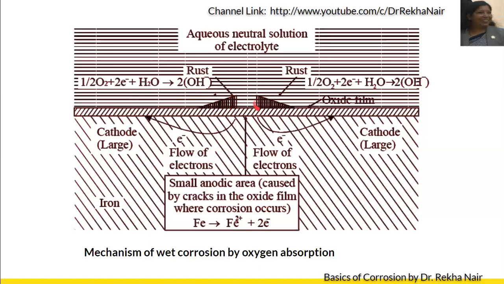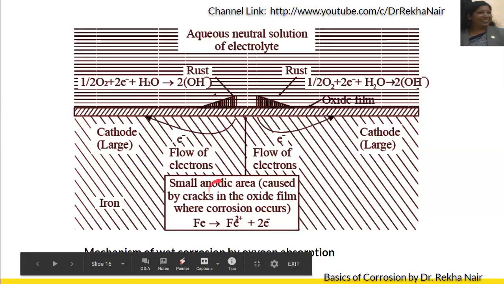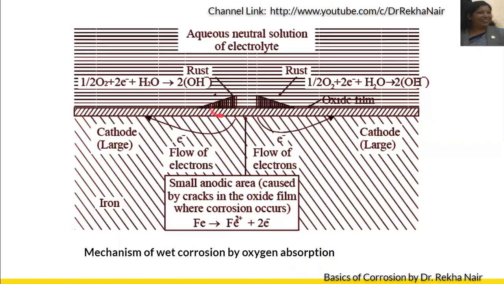See, this will be the accumulation of rust. Now, because the mobility of Fe2+ is more, it will move out to form the product at this place. And OH- ions are a little bit bulky, so Fe2+ ions will be moving out to form the rust. So corrosion will take place here, but the rust formation will be near the cathode.